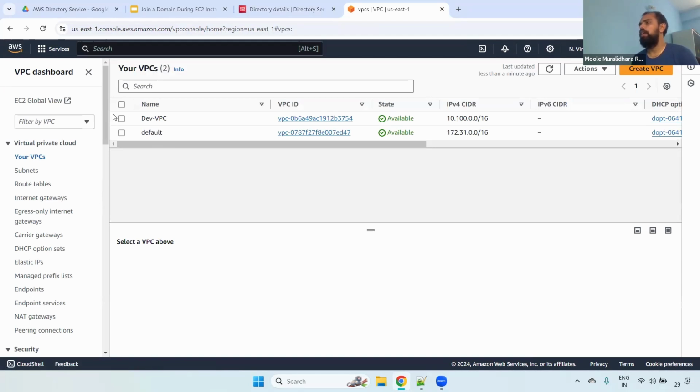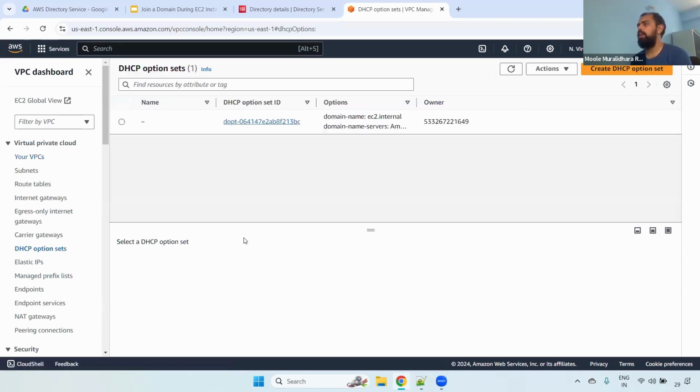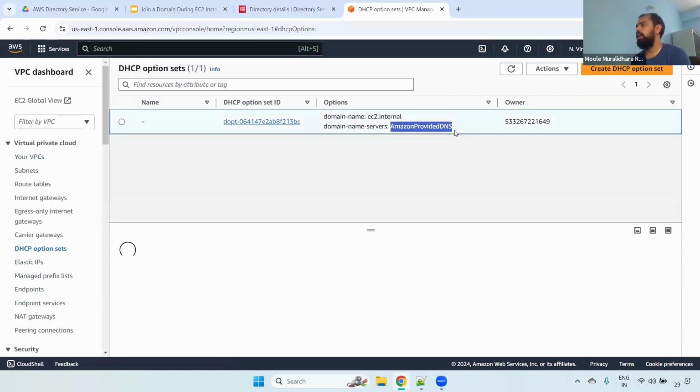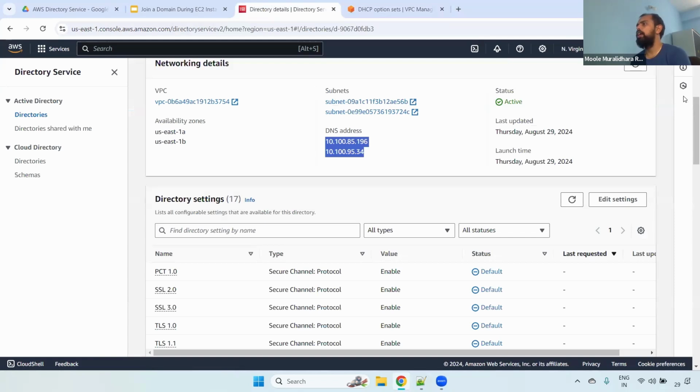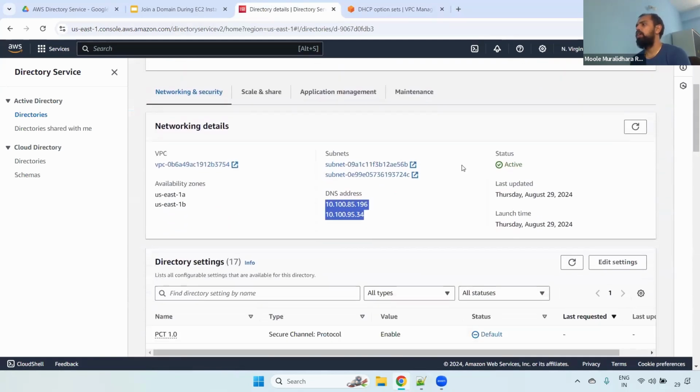We are creating the EC2 servers for dev only. Here we have DHCP option sets. Currently it is using the Amazon provided DNS. Instead of that, we will create our own, because we already created our directory service. So when you're creating the EC2 instances, they will choose these DNS servers.